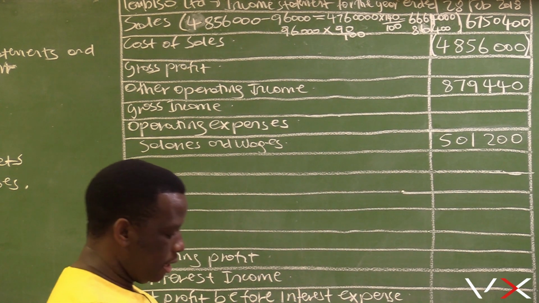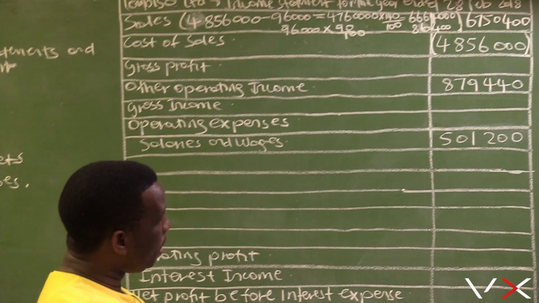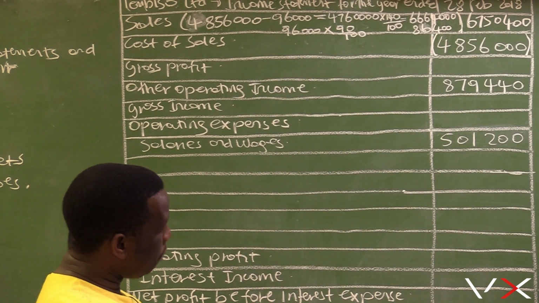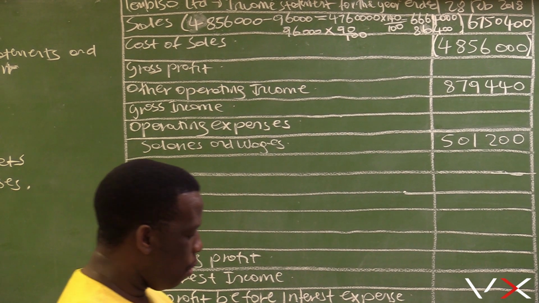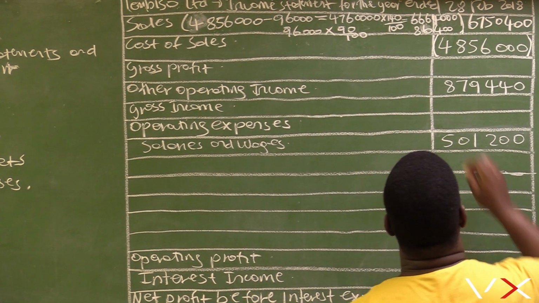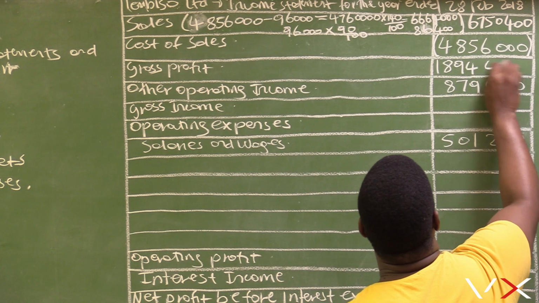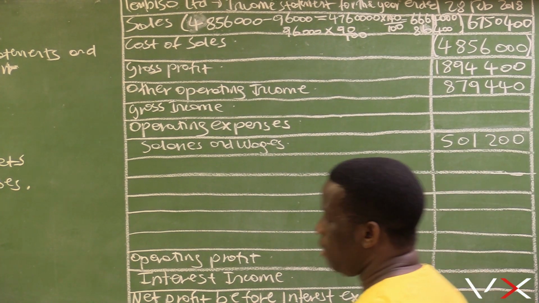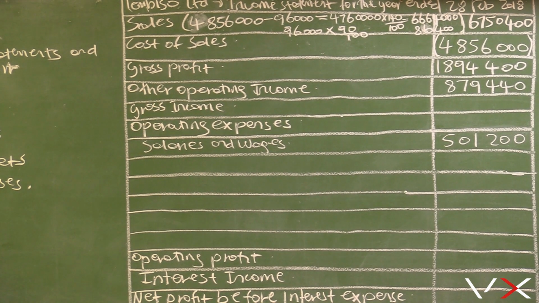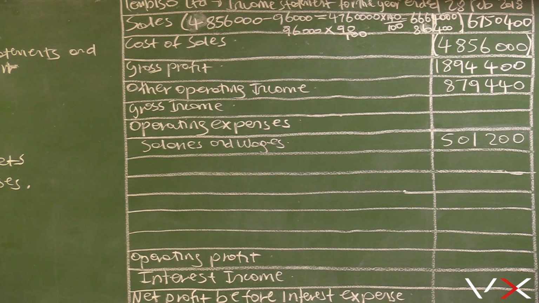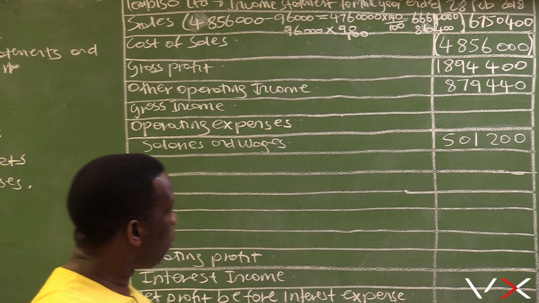Sales minus cost of sales: 6,750,400 minus cost of sales of 4,856,000 equals 1,894,400. So 6,750,400 minus 4,856,000 equals 1,894,400, which is our gross profit.